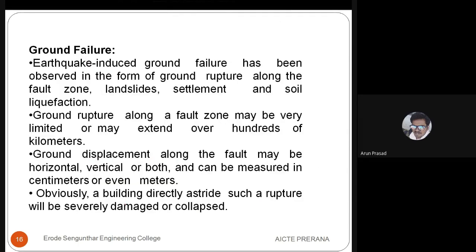Next, ground failure. So it is also a secondary effect. Earthquake induced ground failure has been observed in the form of ground rupture along with fault zone, landslide, and settlement and soil liquefaction. See, the soil liquefaction is a major criteria in soil engineering, that is geotechnical. Okay. So when this ground rupture occurs in the fault zone, that is nothing but if there is a fault or anything available in the ground surface, if there is some ground movement or anything occurs,